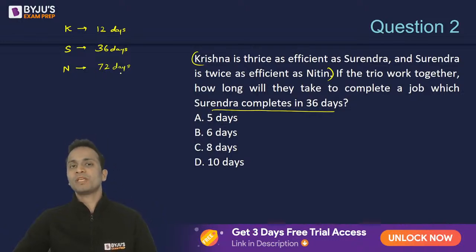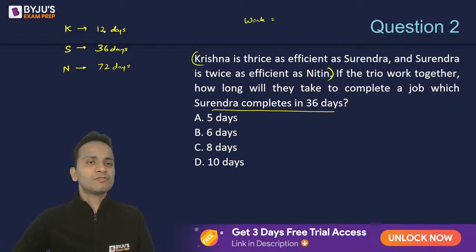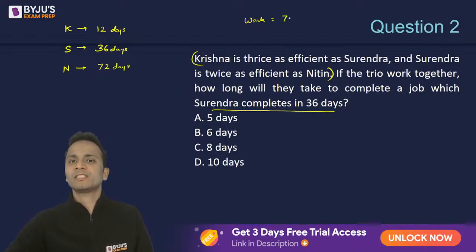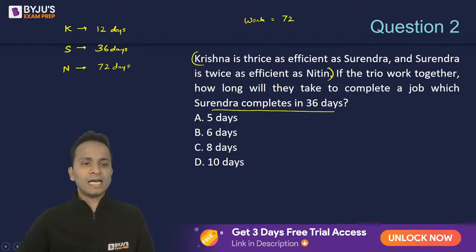I want to find out if all three of them work on this task, then in how many days the work will be finished. Now I'll use the LCM method. I'll assume the total work as the LCM of 12, 36 and 72, which is 72. So total work is considered as 72 units. One day work of Krishna will be 72 divided by 12, that is 6. Similarly, one day work of Surendra will be 72 divided by 36, which is 2. And one day work of Nitin will become 1.